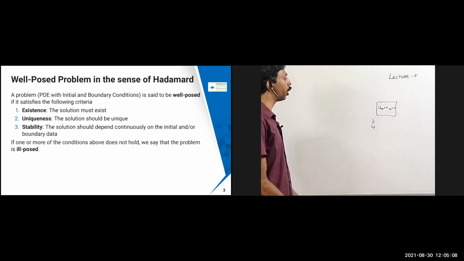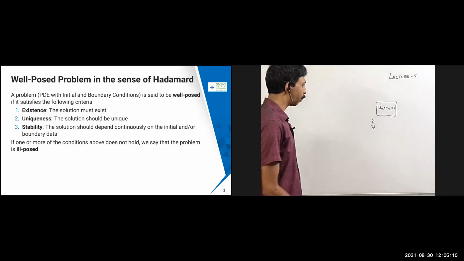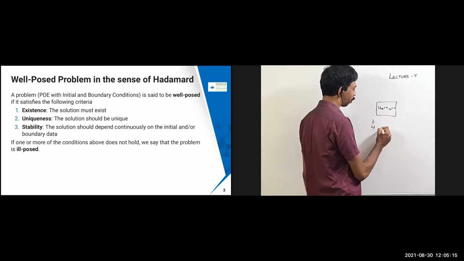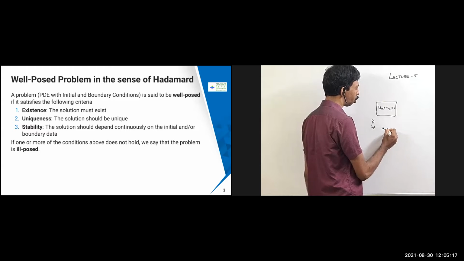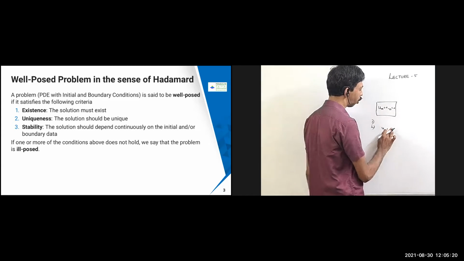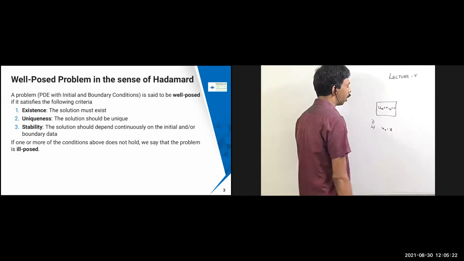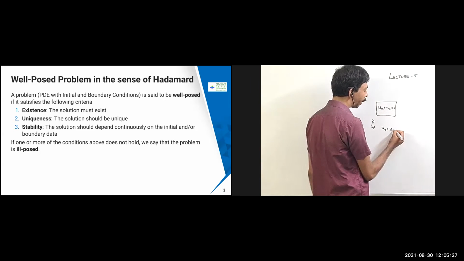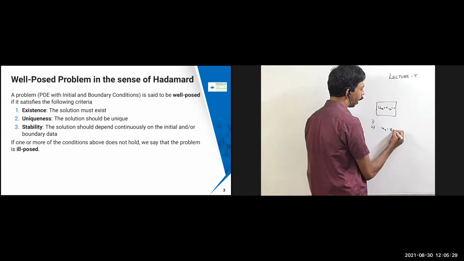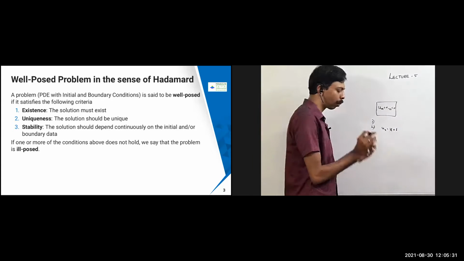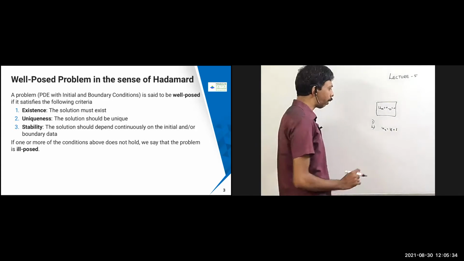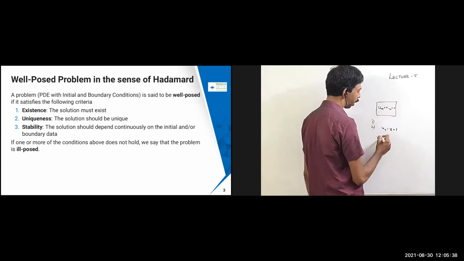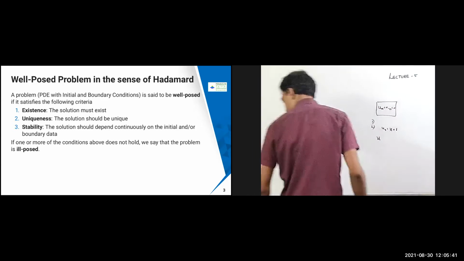Even if the solution is unique, what I want to see is, for example, the initial condition is given, say ux equal to 0, or some epsilon is given. Now suppose I perturb this initial condition with some small delta, some small variation. Now what I want to check is whether my u is going to stay close, so for ux equal to epsilon, or I will just write it this way.